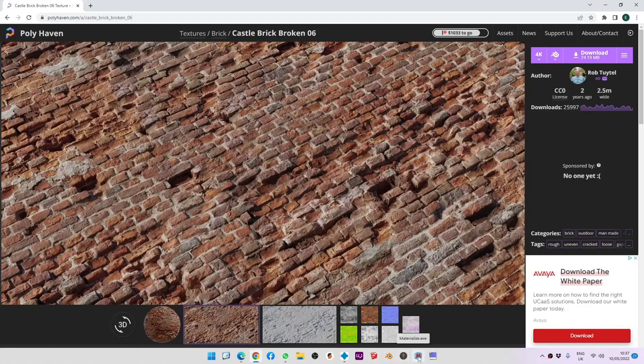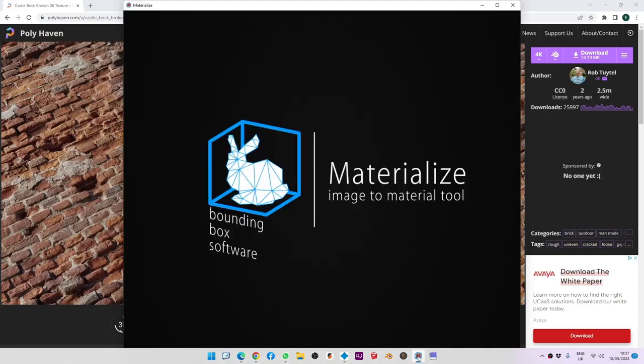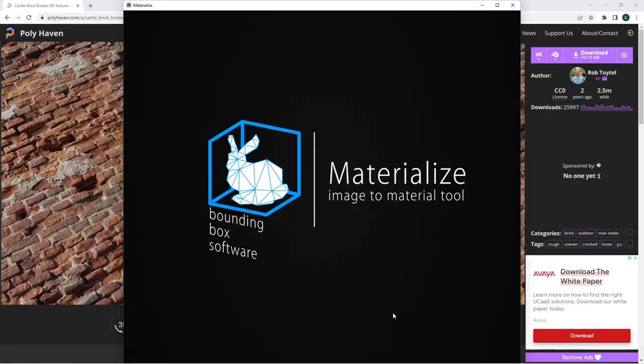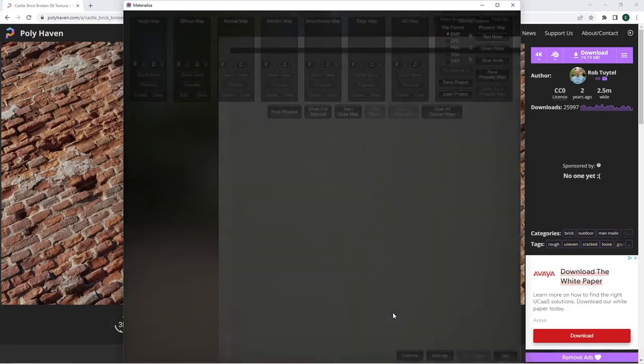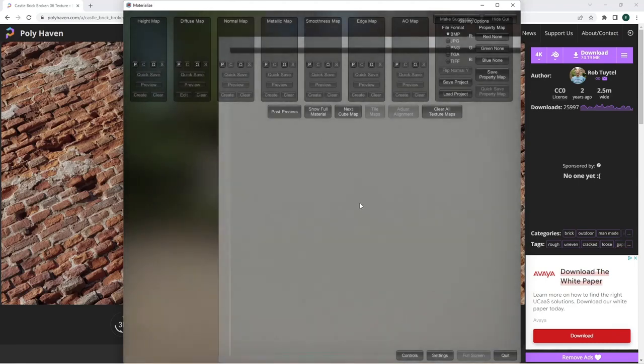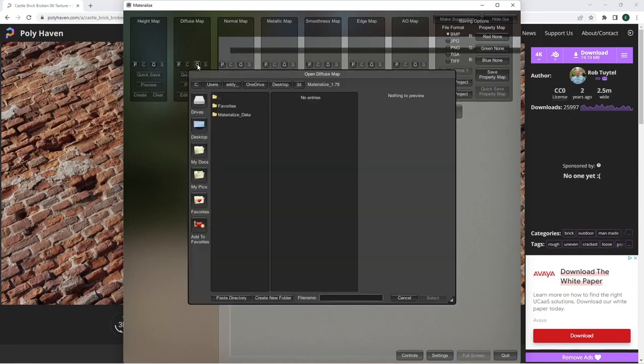Now you've got another option. It's in a program called Materialize. It's another free one, and what you can do is, you're better off watching this made by someone else, but all you do is you open a texture. So we got one there, we've got castle one.